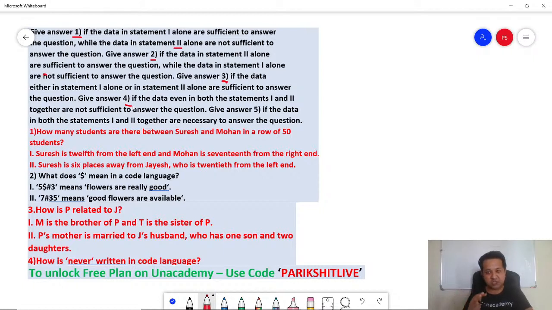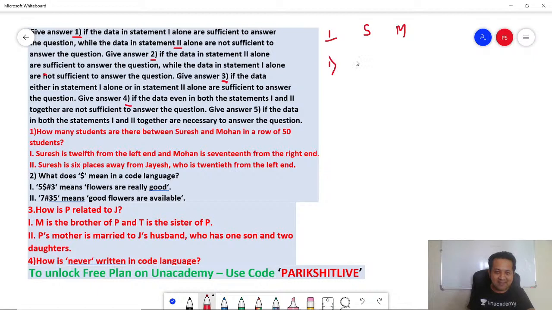So you've got 5 options. Remember, the CET gives you 5 options. Let's take up question number 1. How many students are there between S and M in a row of 50 students? So they are asking you how many students between S and M in a row of 50. So statement 1, Suresh is 12 from the left end. 12 from the left end.